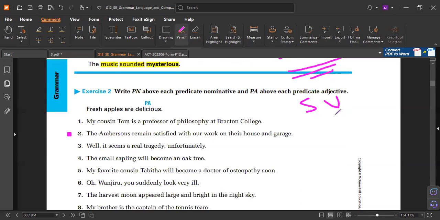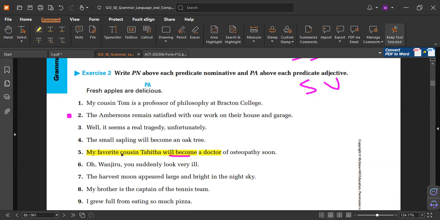Again, my favorite cousin, Tabitha, will become. So is this part a complete sentence? My favorite cousin will become. No. Become what? Will become a doctor. Now it's complete. How about this? This is more details. Doctor for what? You feel it? Okay, but this is one complete subject, verb and object. Later, inshallah, we'll study it, but at least you must find the subject and verb quickly.